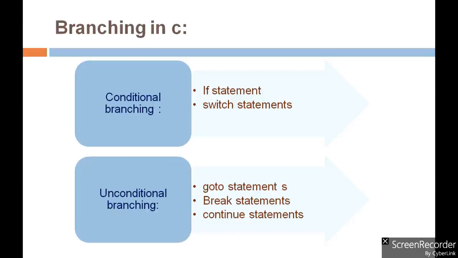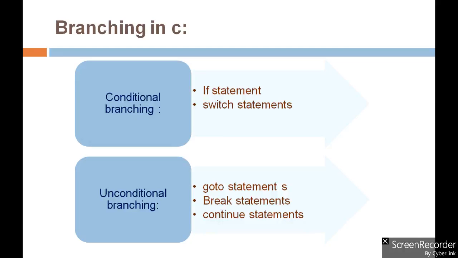So in today's session we will see conditional branching, and from that we will see the if statement and its different forms. Along with the if statement, switch statements are also available in C language, which are known as conditional branching statements. And unconditional branching statements are goto, break and continue.